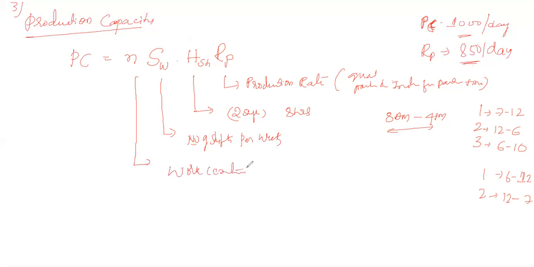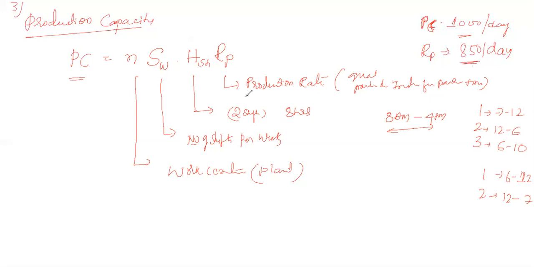The number of work centers available in the plant is nothing but the number of machineries available. The production capacity is calculated as the product of the number of machineries available, the number of shifts per week, the number of hours per shift, and the production rate. When you multiply these parameters, you will get the production capacity of that particular industry.